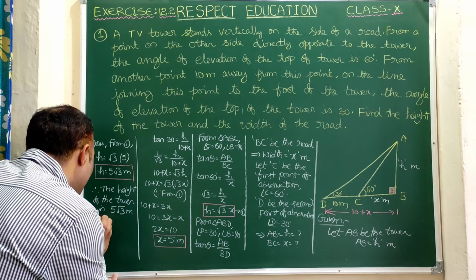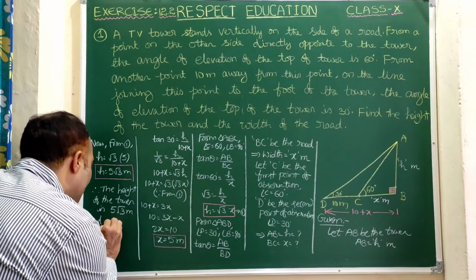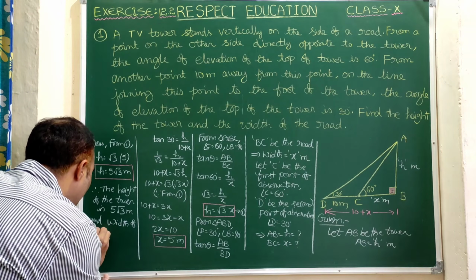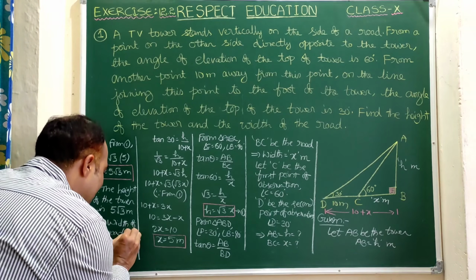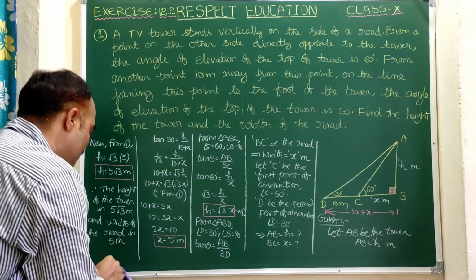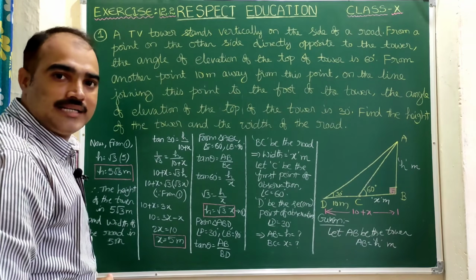And what else to find? Width of the road. And the width of the road is nothing but x. That is, here we got 5 meters. So with this, problem 1 gets completed.